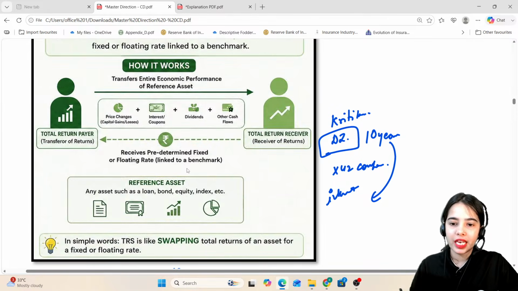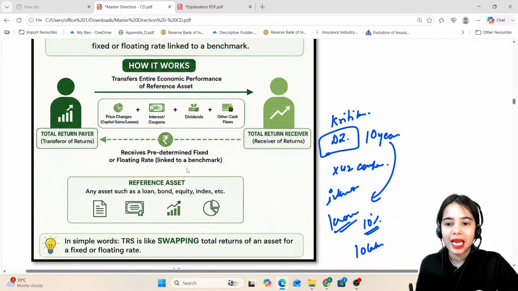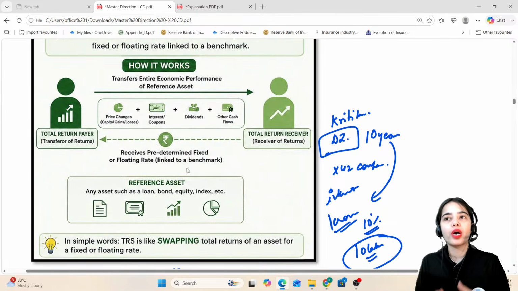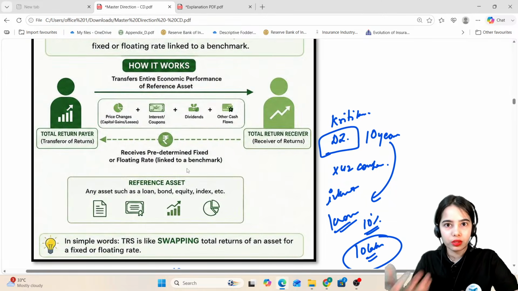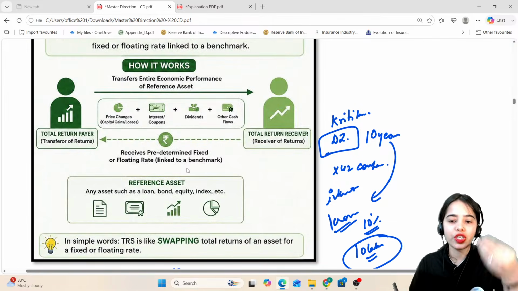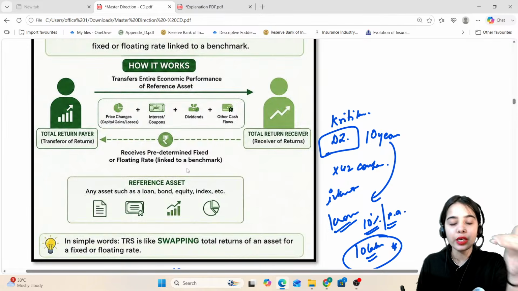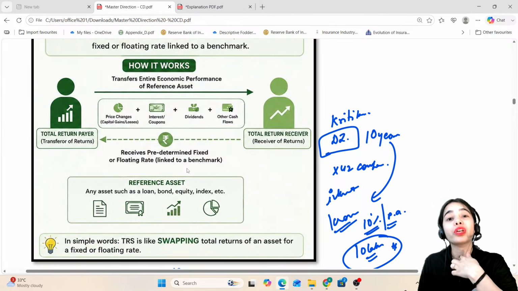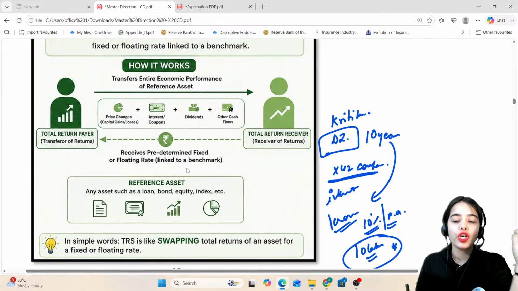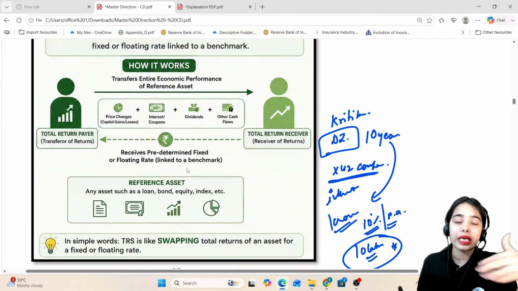Let's say I have invested 1 crore in the debt instrument, and I know that per year I will be getting 10%, that is 10 lakh rupees, and this is the money that I require for the operations that I am running, or for my household expenditure. I need this money every year. So 10% per annum is the interest that I will be getting on this debt instrument. But I'm afraid, what if the XYZ company does not give this interest in some years?